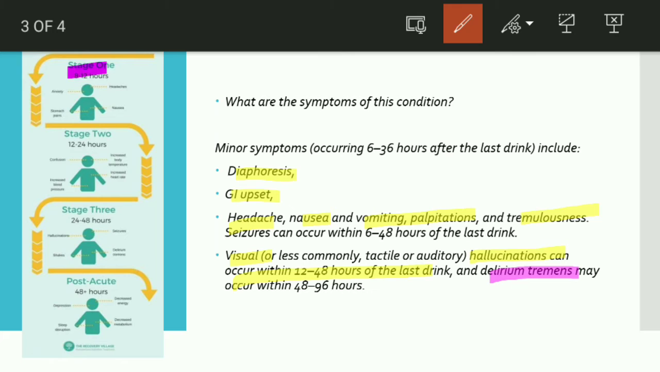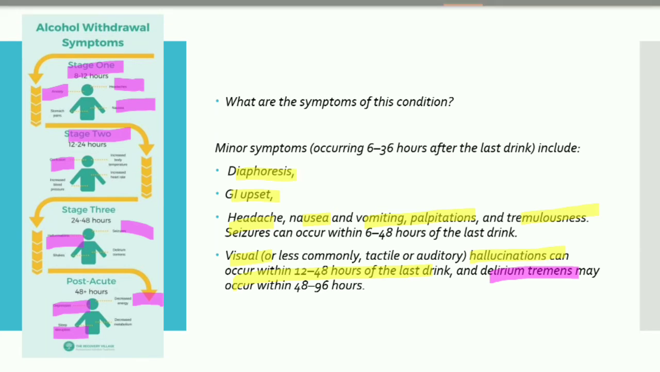So this is stage 1, stage 2. In stage 1 we have anxiety, headaches, nausea. Then stage 2, which occurs between 12 to 48 hours, the patient will experience confusion. Then stage 3 includes hallucinations, then seizures. Then post-acute symptoms are depression, decreased energy, sleep disturbances. So this was all about the symptoms we can see in a patient with alcohol withdrawal. Going to the next slide.